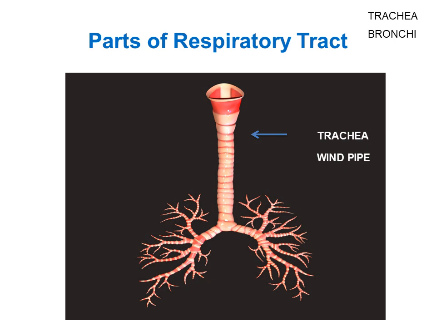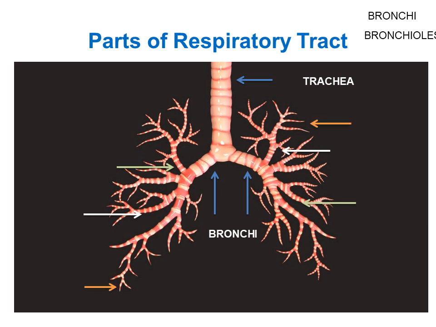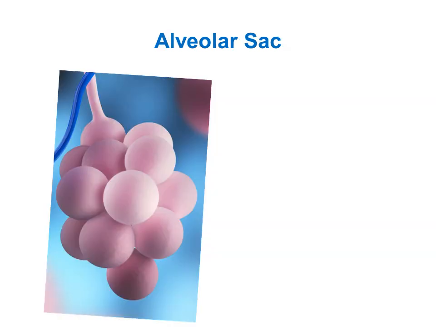This tube, trachea, then branches to form the right bronchus and the left bronchus. Bronchus is singular. Can I say this tube, trachea, then branches to form two tubes known as bronchi. Bronchi is plural, bronchus is singular. Bronchi will further branch and rebranch to form smaller and smaller tubules called as bronchioles. Each bronchiole ends in bunch of alveoli, appears like a bunch of grapes. Each bunch is called the alveolar sac.